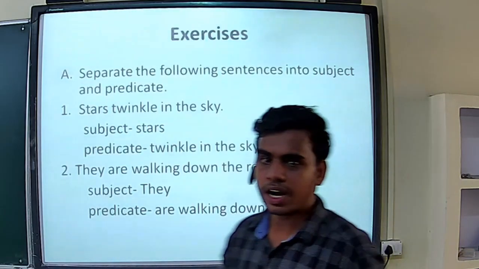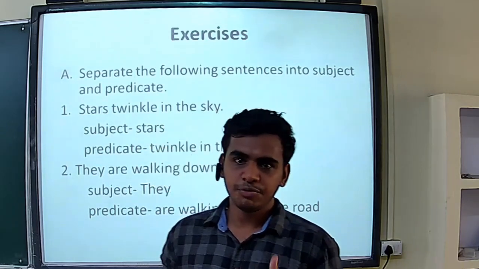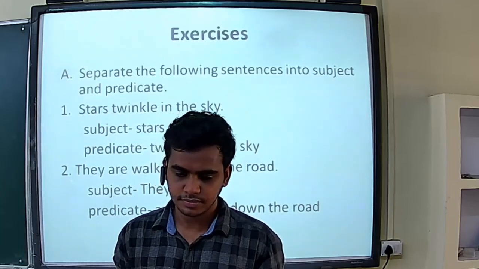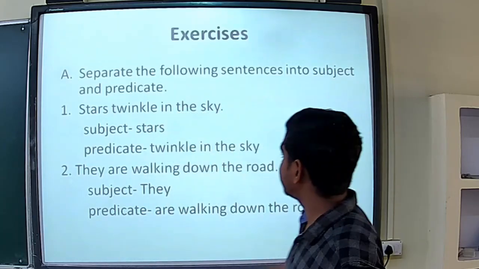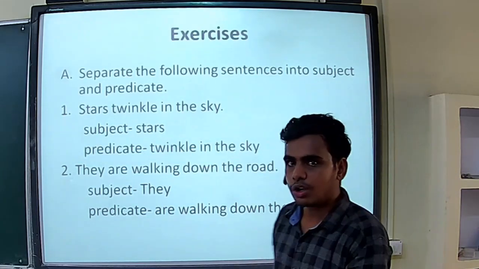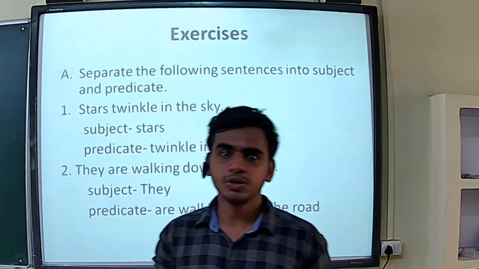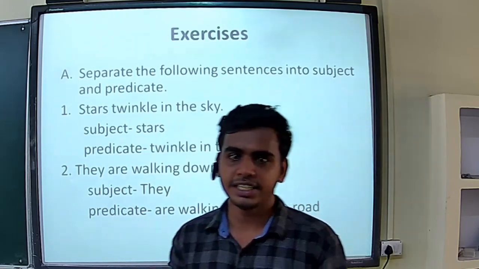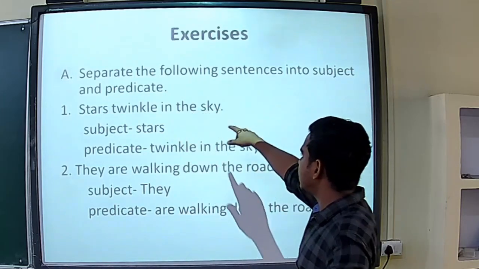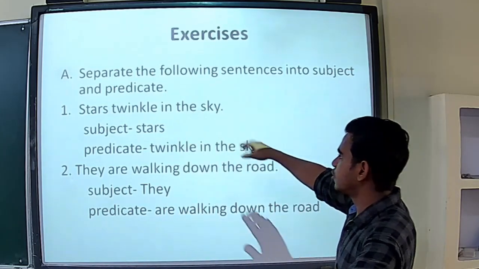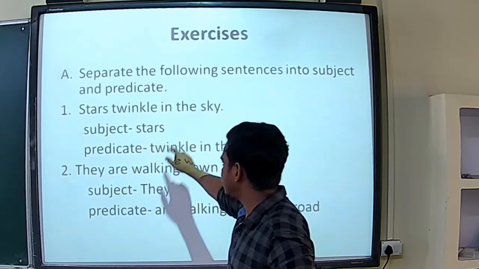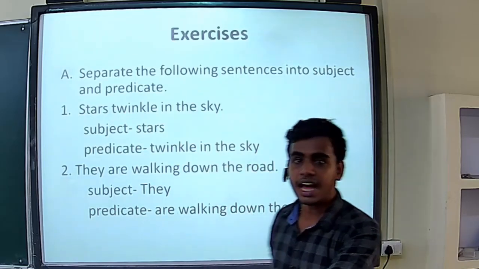I hope you understood the things, and now we will move to the exercise part. The first exercise is: separate the following sentences into subject and predicate. You can easily do this because now you know what a subject is and what a predicate is, and how we can divide them. Stars twinkle in the sky. What is the subject in this sentence? Stars, right? So the subject is stars and the predicate is twinkle in the sky.